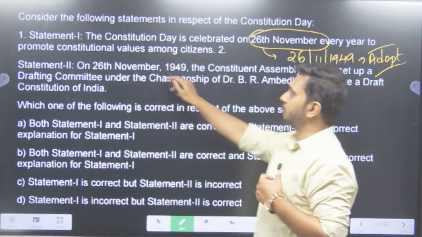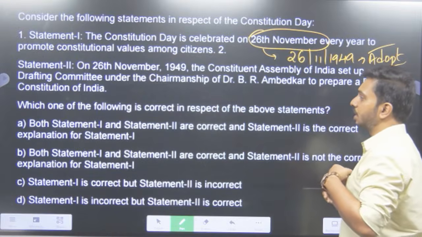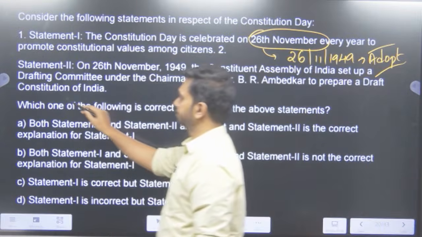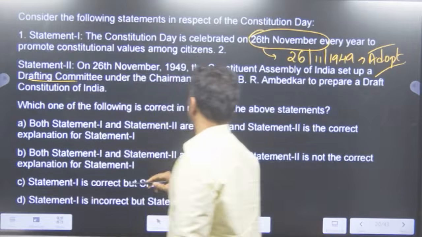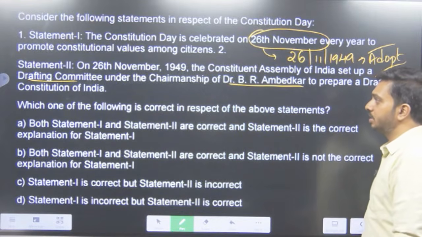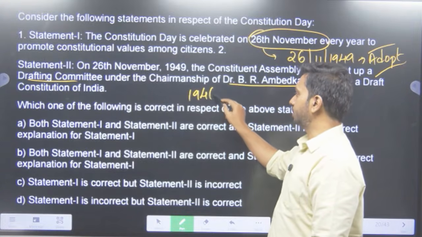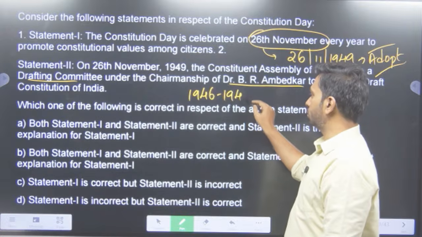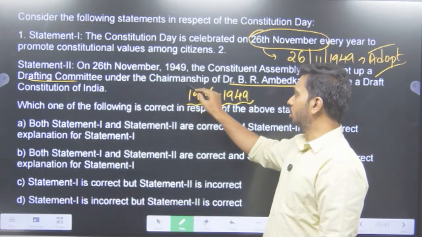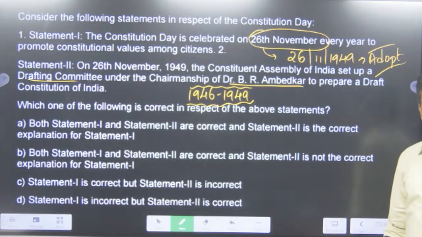Statement 2: on 26th November 1949, the Constituent Assembly of India set up a drafting committee under the chairmanship of Dr. B.R. Ambedkar to prepare a draft Constitution of India. Did we do that? No. The drafting committee existed between 1946 and 1949, for almost 2 years 11 months, that is almost 3 years, and then drafted the Constitution of India.